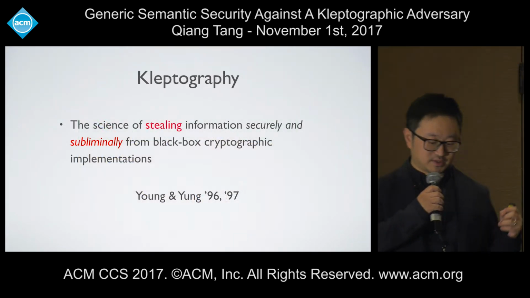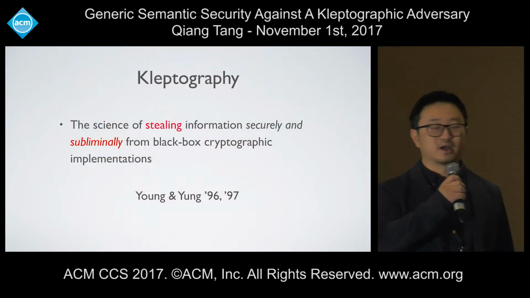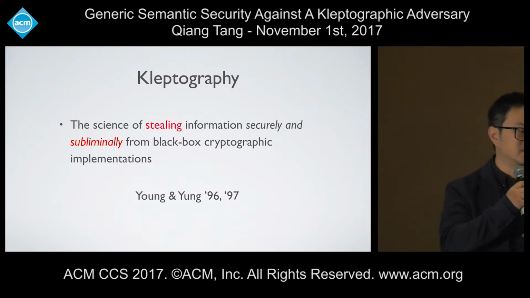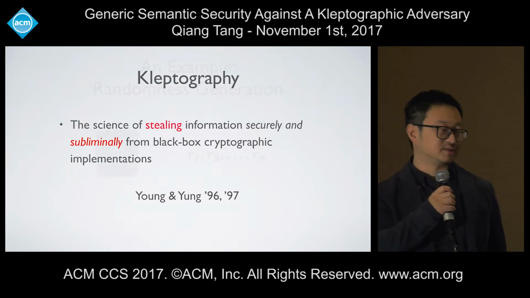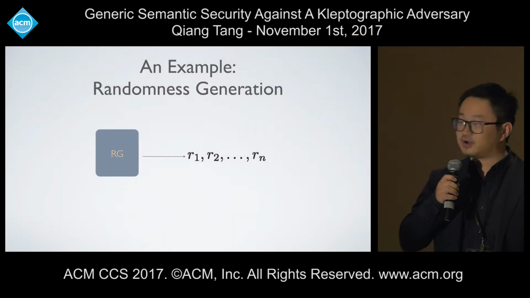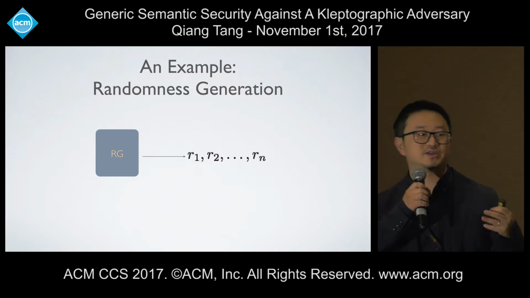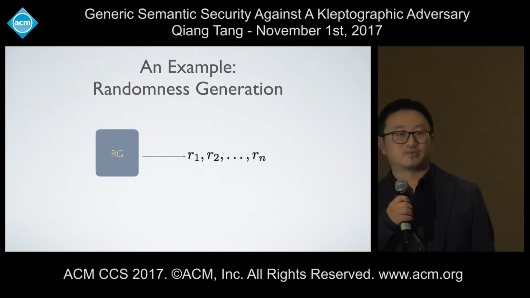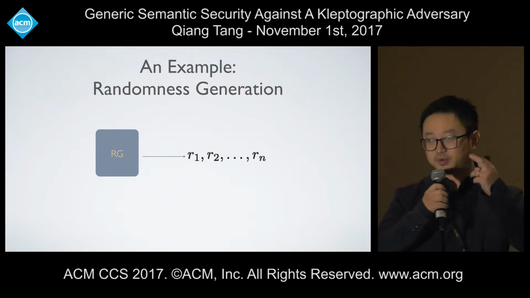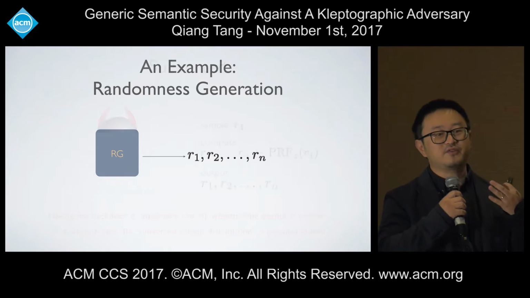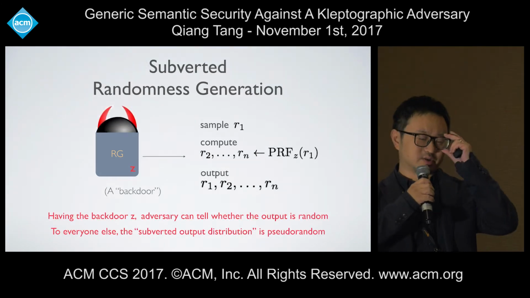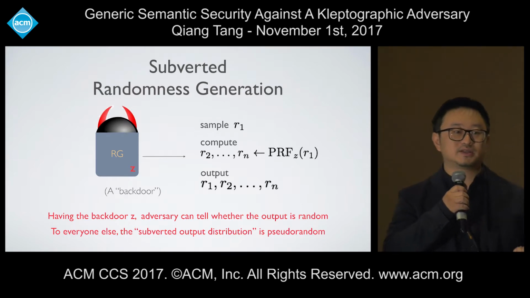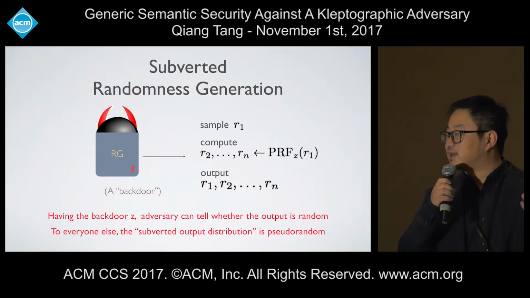So kleptography was developed by Adam Young and Moti Yung back in the 90s. It is essentially the science of stealing information subliminally from black box implementations. A very simple example can be seen as follows. Suppose we use a package or API generating a sequence of randomness. Supposedly, they should pop up random bits one by one or block by block. But if the implementation or the package is maliciously implemented or subverted, it may contain some backdoor, and use this backdoor to allow special instructions.